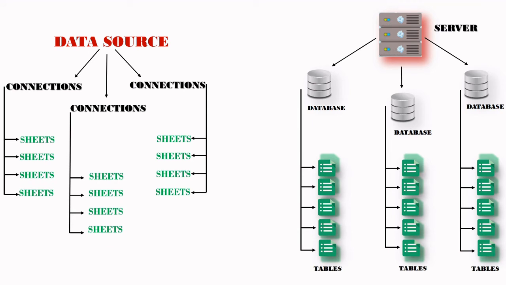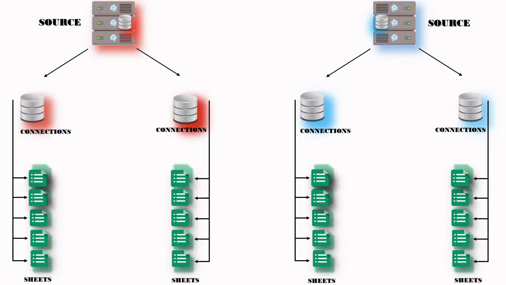There can be multiple data sources connected to Tableau at a time. As seen, a source can have multiple connections. A connection can have multiple sheets too. So, if there can be multiple data sources, then the connection would be similar to what is given in this picture.